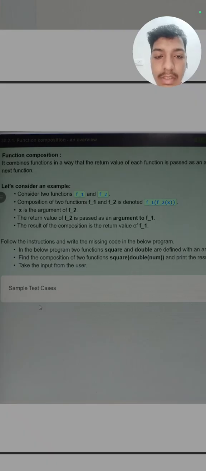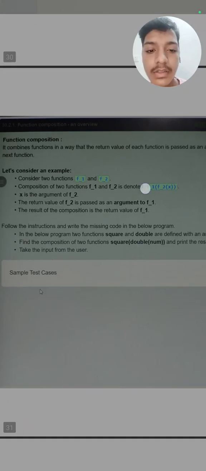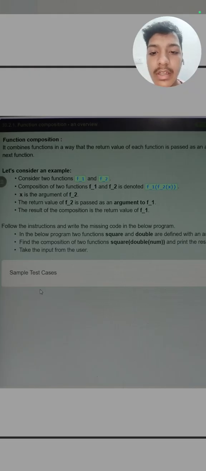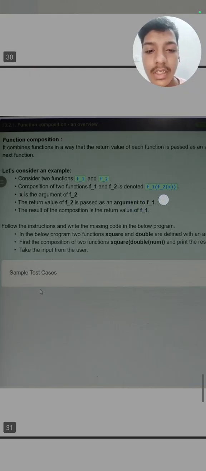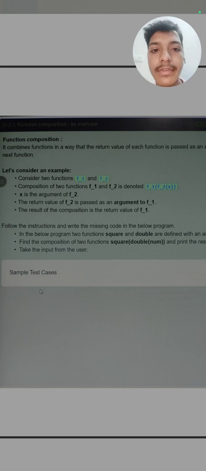Let us consider an example. We need to consider two functions, f1 and f2. Composition of two functions is denoted like this, a function inside another function. x is the argument of the f2 function, and the return of f2 is passed as the argument of f1. So how can we use that?